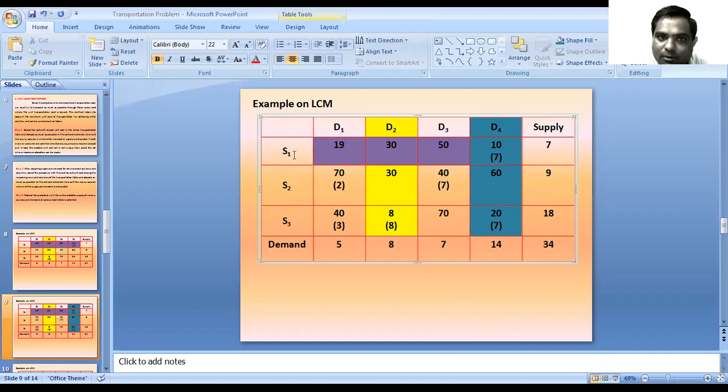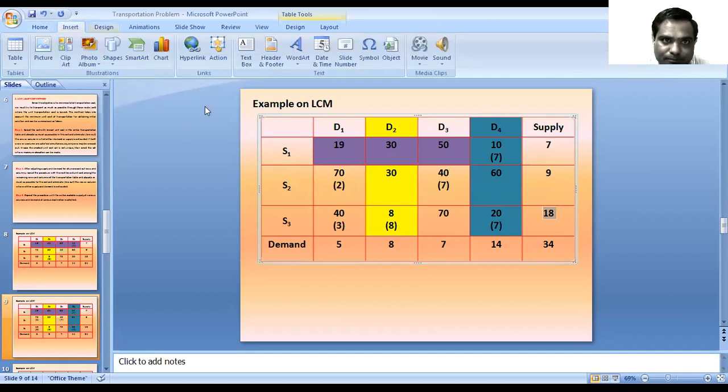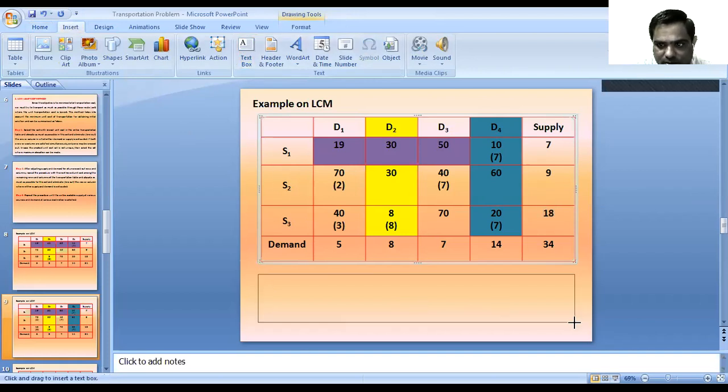The supply of S1 is 7 units, which we already allocated here. Supply from S2 is 9 units, so 2 plus 7 is equal to 9. And supply from S3 is 18, which we already allocated: 3 plus 8 plus 7 is equal to 18. So now we work out the total transportation cost.